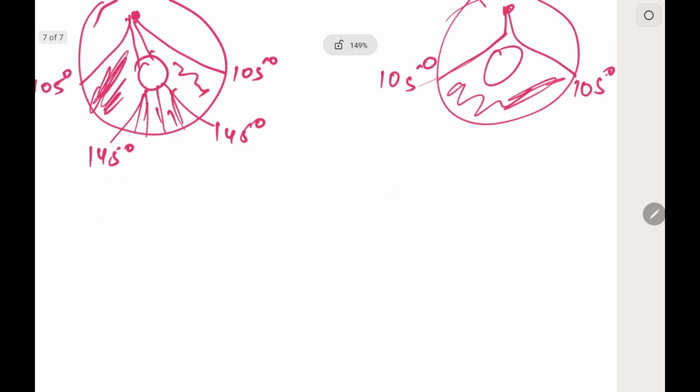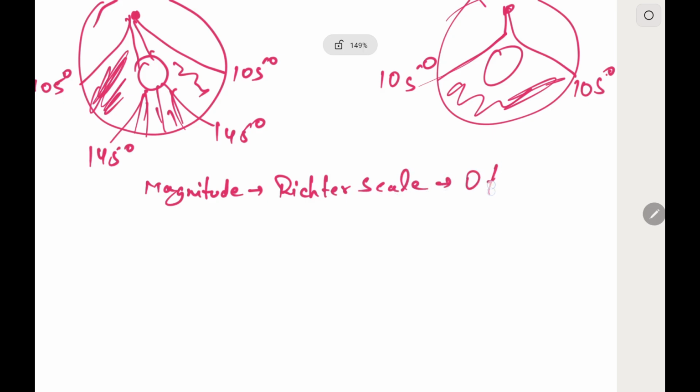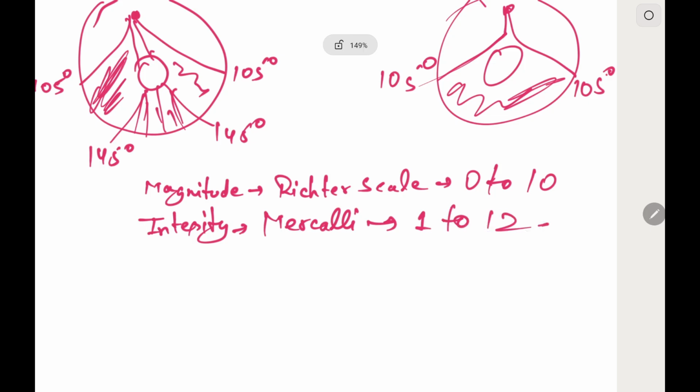Now looking at the measurement of the earthquake, the magnitude is measured on the Richter scale, which is a logarithmic scale from 0 to 10, and the intensity of the earthquake, that is the damage caused by it, is measured on the Mercalli scale, whose value ranges from 1 to 12.